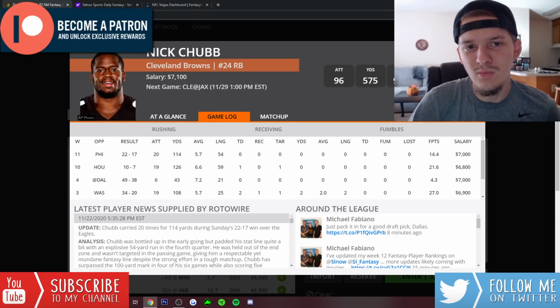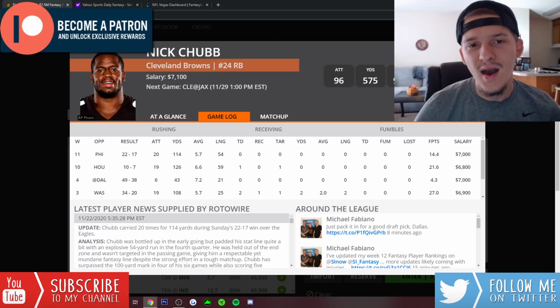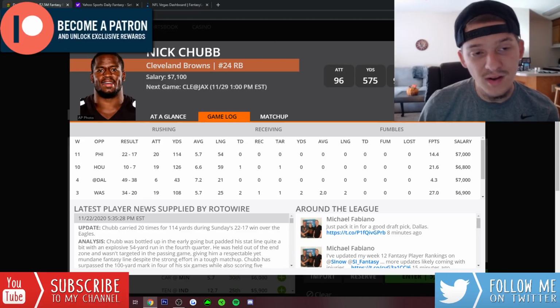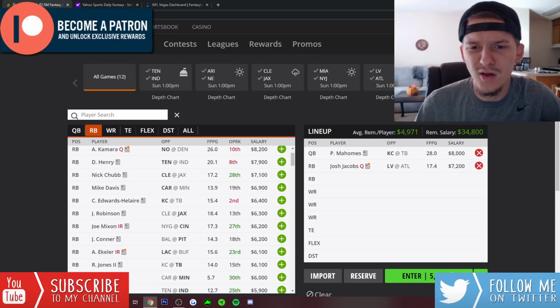The Browns are another team that just wants to run the ball as much as possible. They should be able to do that against this Jaguars defense. I do like Nick Chubb. I think given game environment, given that Josh Jacobs will probably see at least a little bit more usage in the passing game than Chubb, I do prefer Jacobs over Chubb, but I still think Nick Chubb is in play. Him and Josh Jacobs, I keep saying Kareem Hunt. Him and Josh Jacobs are two of my favorite guys to go to in that 7K range.